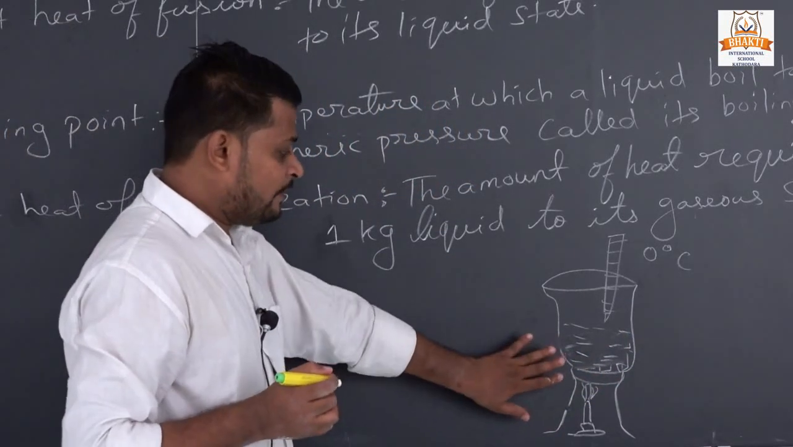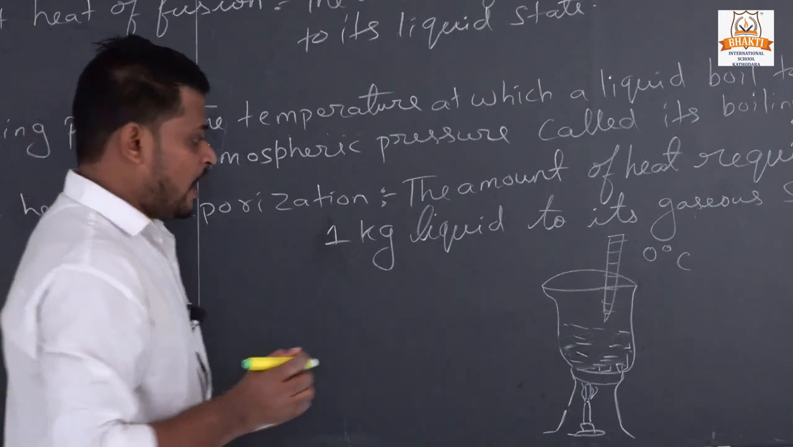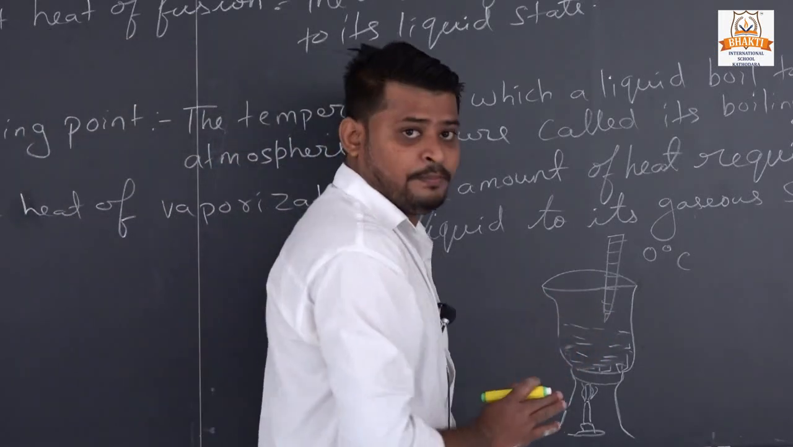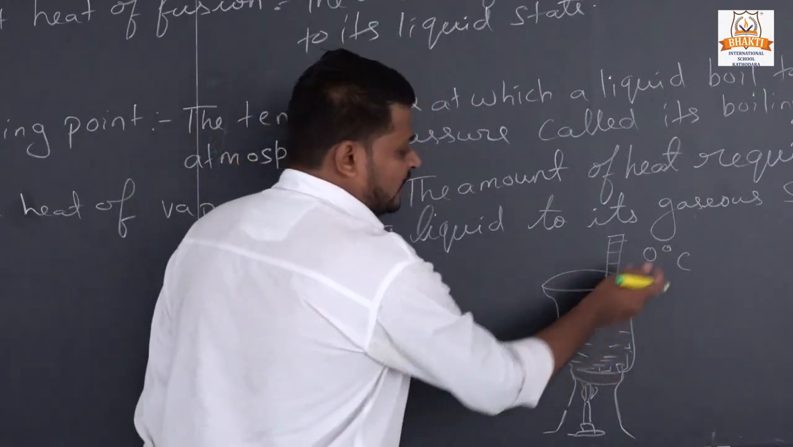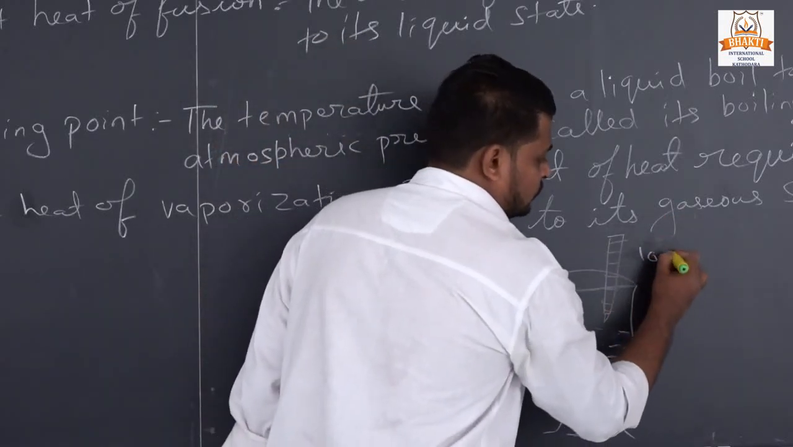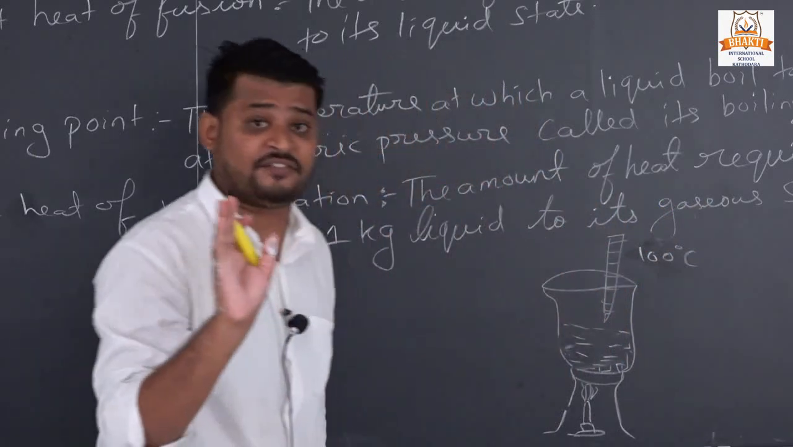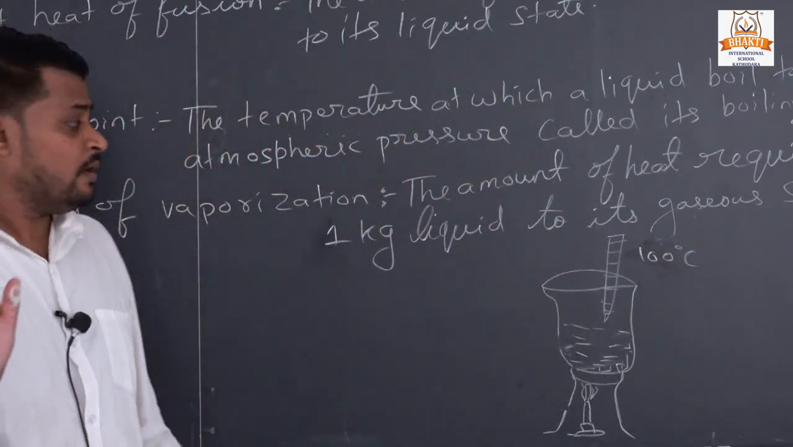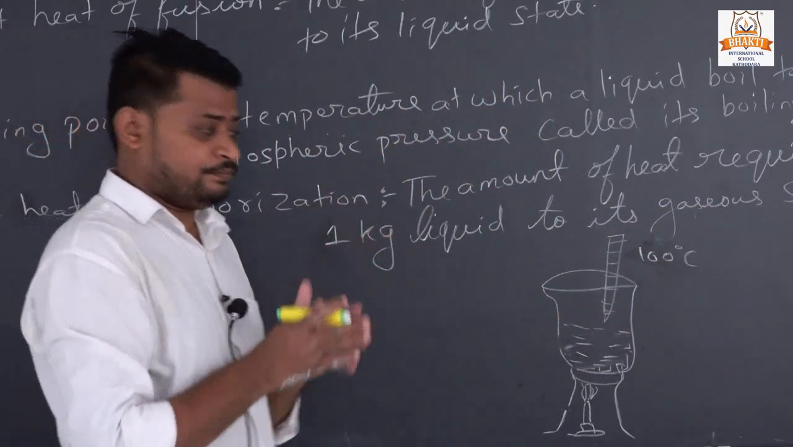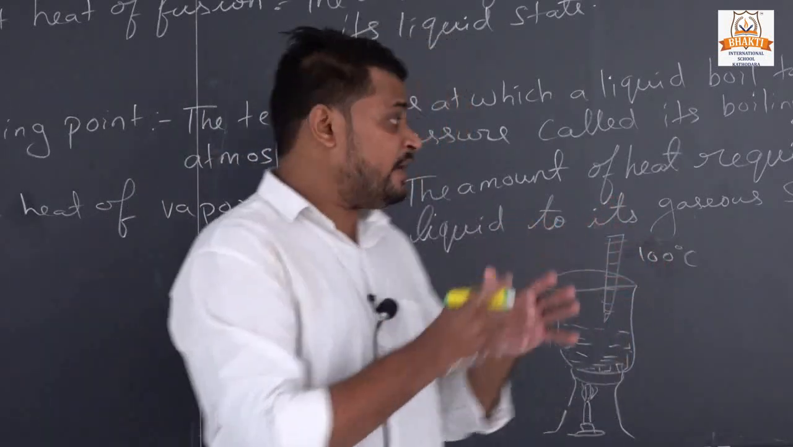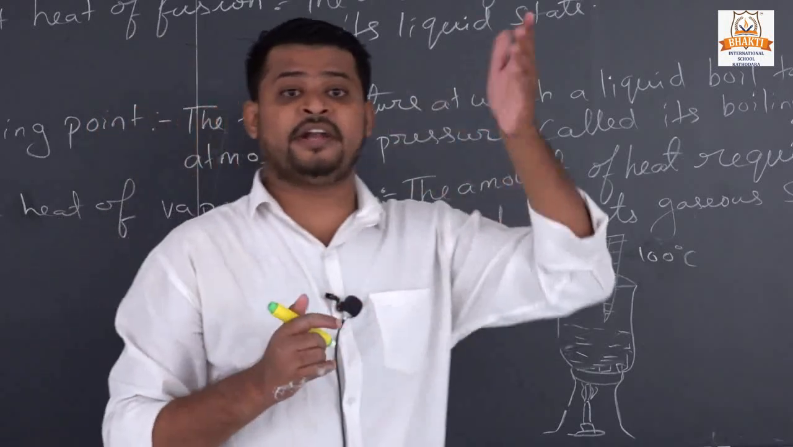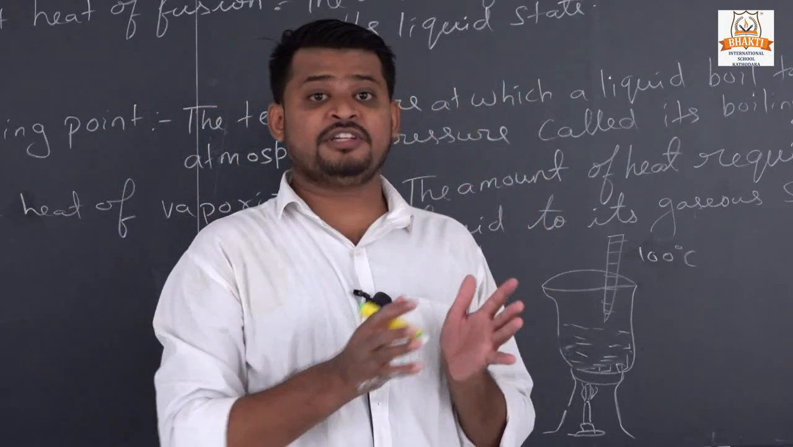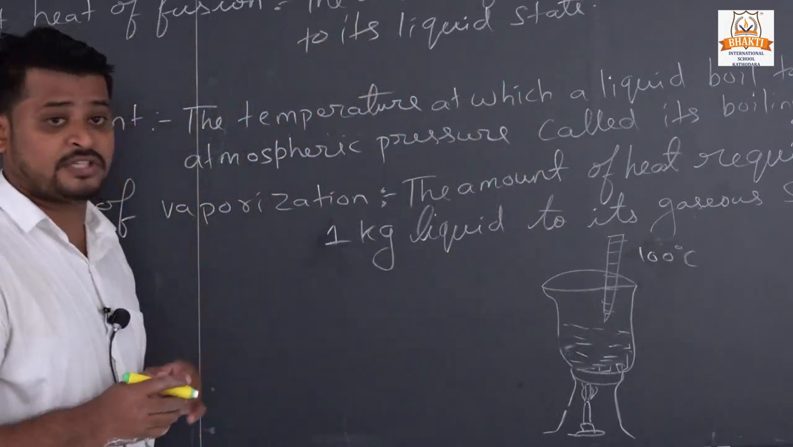So I will burn the burner and heat the beaker. When I was heating at starting time, what was the temperature? It reached 100 degrees Celsius after some time. Okay, but after some time it is also constantly the same. It is not increasing above 100 degrees Celsius. Why is it not increasing the temperature?